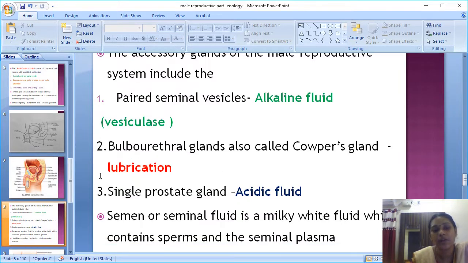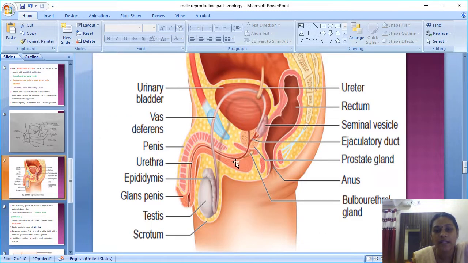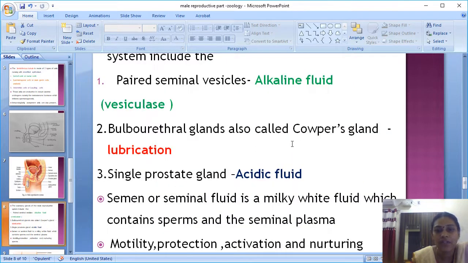Next, the bulbourethral gland. I explained that on either side of the urethra you can see the bulbourethral gland. It is also called Cowper's gland. It produces some liquid, through which it causes lubrication in the penis. So lubrication will be done by the liquid secreted by the bulbourethral gland or Cowper's gland.